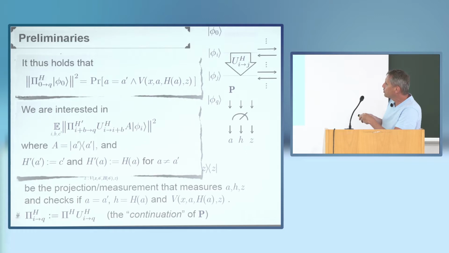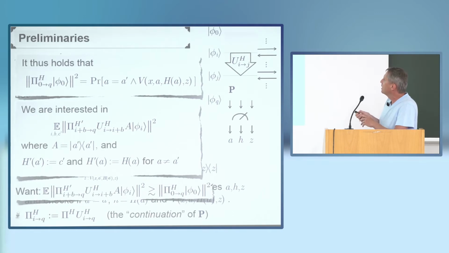Then depending on what B is, and B is randomly chosen, we do one more step with the original H, or we continue with the reprogrammed oracle from that point on. So we do one more step with the original H or not, and then we continue with the reprogrammed H. Of course, what I want is that if this guy is not too small, then this guy should not be too small. So I want to prove this kind of inequality, maybe up to some loss. Now, that's what I'm going to do.